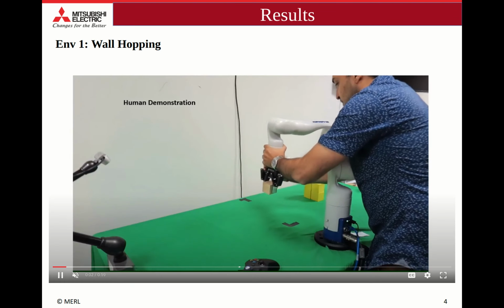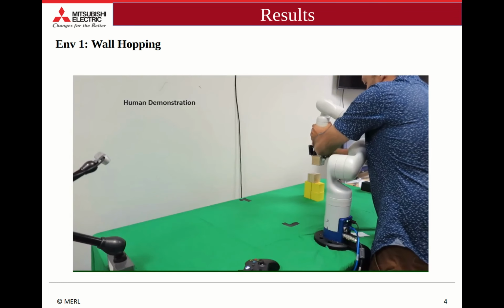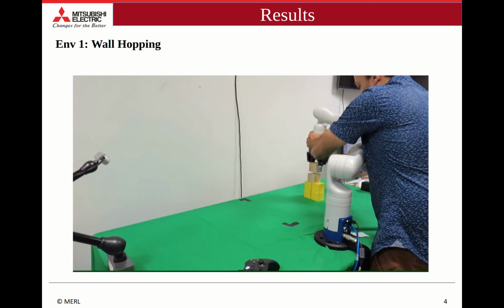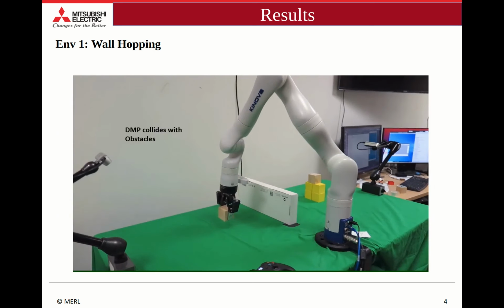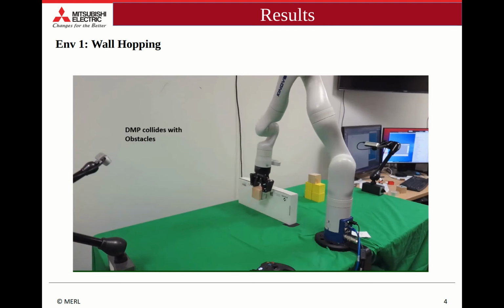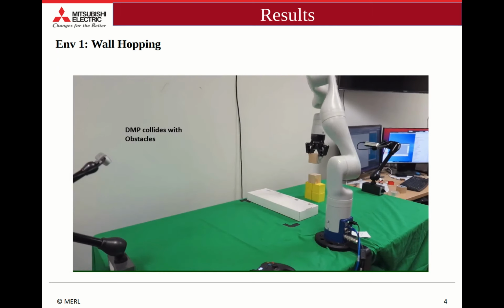We demonstrate the effectiveness of our method in 3 domains. In our first domain, our user is guiding the robot arm to learn a block stacking task. When a wall is placed in front of the robot, while the unchanged DMP collides with the wall, our CDMP generates a safe collision-free trajectory.